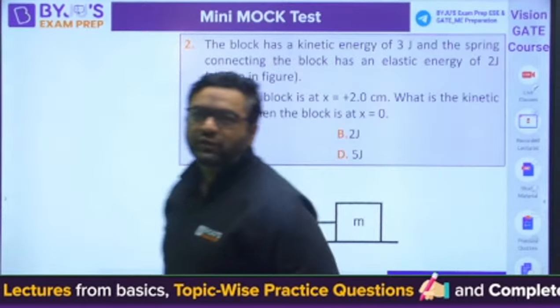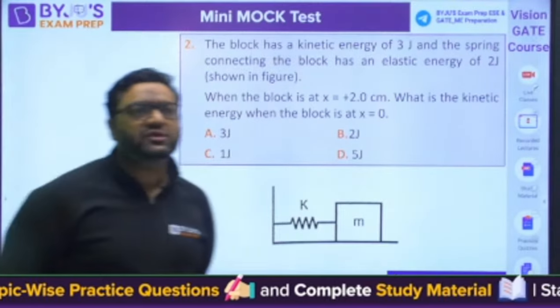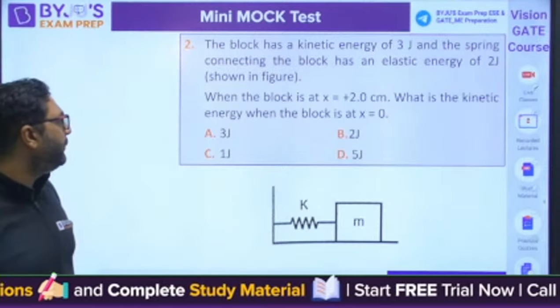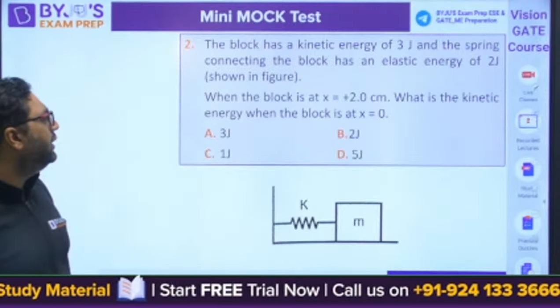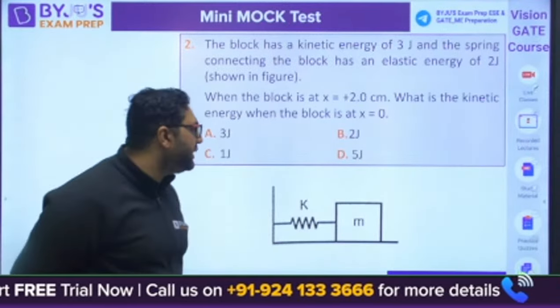What would be the answer for this question? Yes, so C is correct for the first one. What would be the answer for this? The block has a kinetic energy of 3 joule and the spring has an elastic energy of 2 joule.